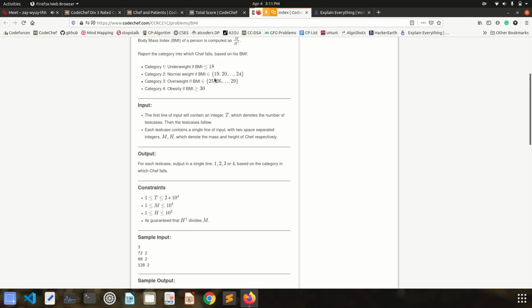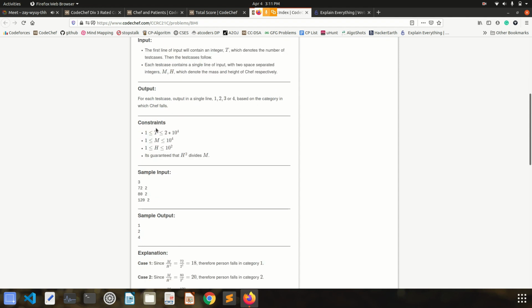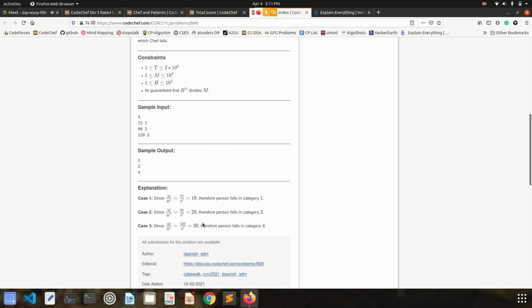So 20 comes in this category, right? Falls in this range. So we have to output 2. So the output for the second test case is 2, and similarly for the third one, the answer is 4.